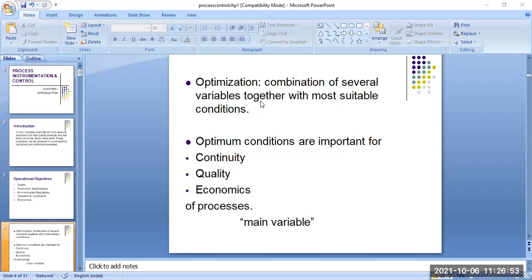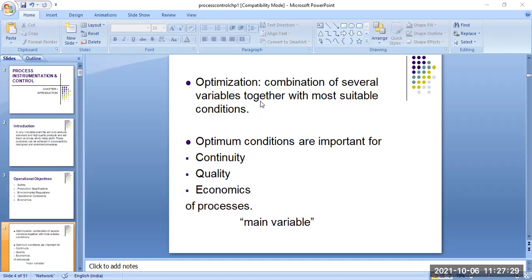It combines several variables together with the most suitable conditions. What are the combinations? I am telling you the different types of physical quantities present: flow measurement, level measurement, acceleration, speed, pH measurement, temperature measurement, etc. These are basically the several variables, together with the most suitable conditions.